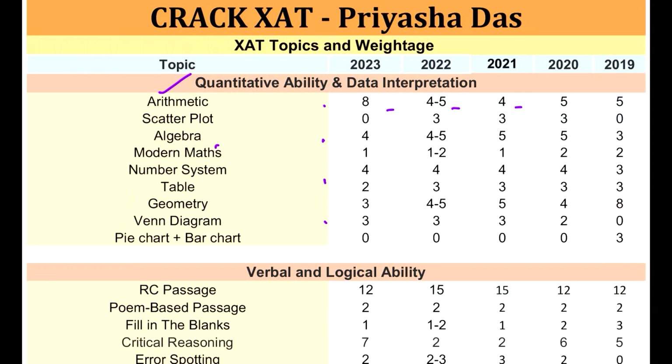So depending upon the weightage assigned across all the 5 years, I can very clearly see that arithmetic has a very strong hold. So anyone who is planning to revise in the last 3 days for the quant section, please get started with arithmetic. Go through all the subtopics under arithmetic and start with revising 3 essential things. Number 1 would be your formulas, okay, and the concept questions. Concept questions can be covered in the examples also.